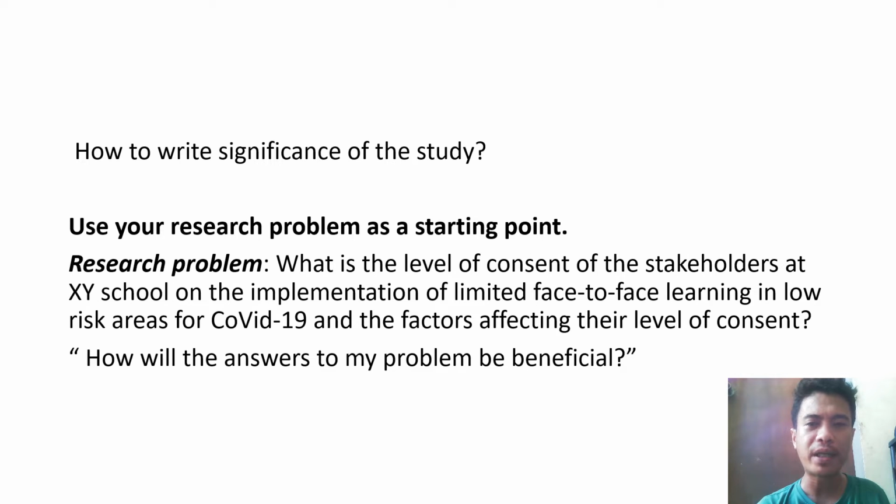How to write significance of the study? First thing to do, number one, you have to use your research problem as your starting point. For instance, I have here my research problem, which is what is the level of consent of the stakeholders at XY school on the implementation of limited face-to-face learning in low-risk areas for COVID-19 and the factors affecting their level of consent. You have to ask yourself, how will the answers to my problem be beneficial?